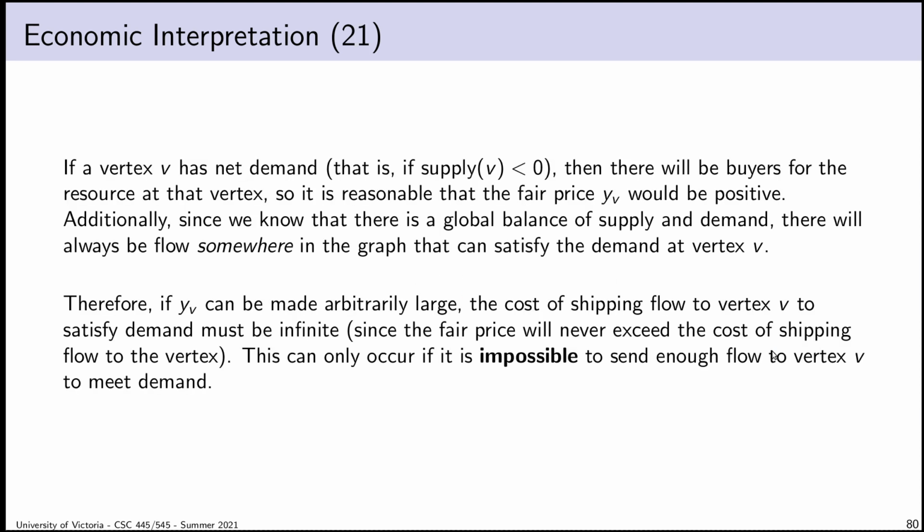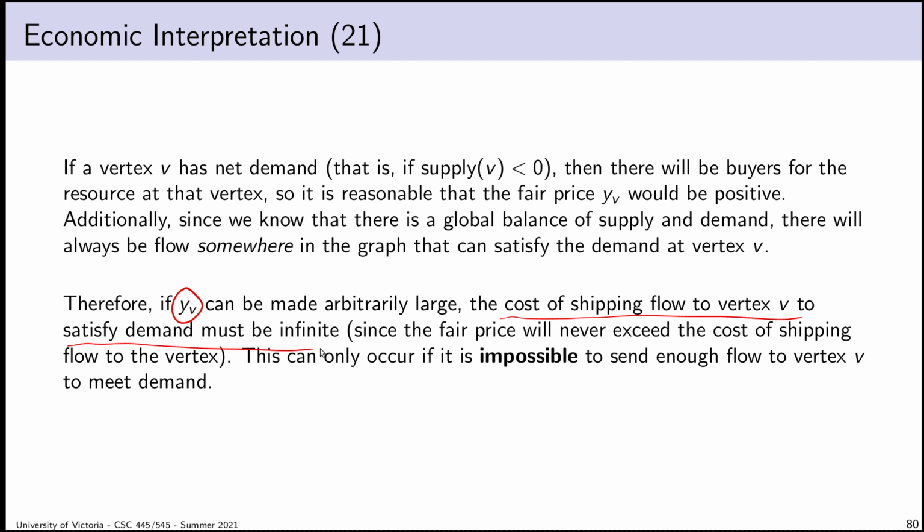So if a vertex has net demand, in other words, if the supply is less than 0, then there are buyers for the resource at vertex V. Somebody does want to buy the flow at vertex V. It makes sense, therefore, that I could set a price that was positive. If I were selling, I'd be able to actually make money. Somebody would pay me for flow. We also know that, as I said a minute ago, there is going to be flow somewhere that makes up for the demand at vertex V. So what does it mean for Y_V to become arbitrarily large? Well, what that means is apparently that the fair price of flow at vertex V becomes infinite. In other words, the cost of shipping in flow from some other vertex has to be infinite. So when is this going to happen?